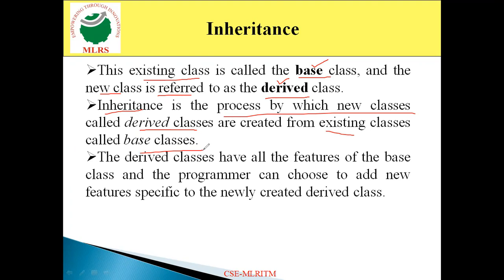When you derive a new class from an existing class, all the features of the base class will also be there in the derived class, whatever features there are, like data members or data functions. Those things will also be available in the derived class. And apart from this, you can also add new features to the derived class.